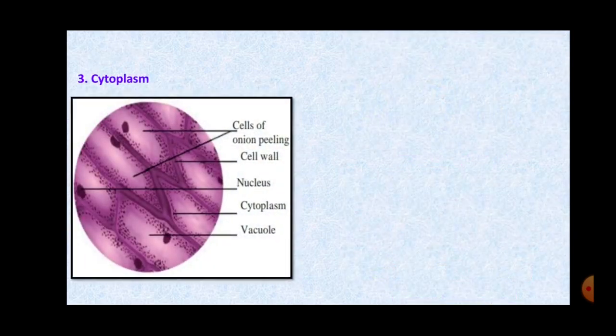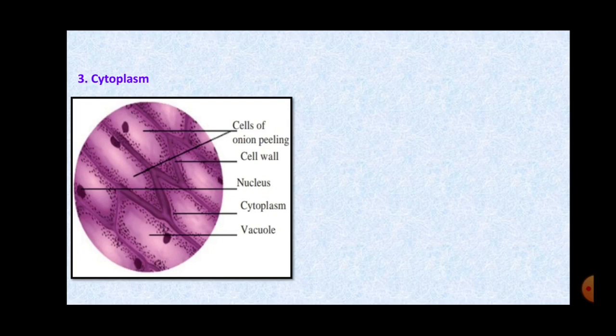Next, we are going to start with cytoplasm. What is cytoplasm? Plasma means liquid. Cyto means cell. So the liquid which is present inside the cell is called cytoplasm, and it is in this cytoplasm that all the cell organelles, whether it is nucleus or vacuole or Golgi body or plastids, every organelle is embedded.